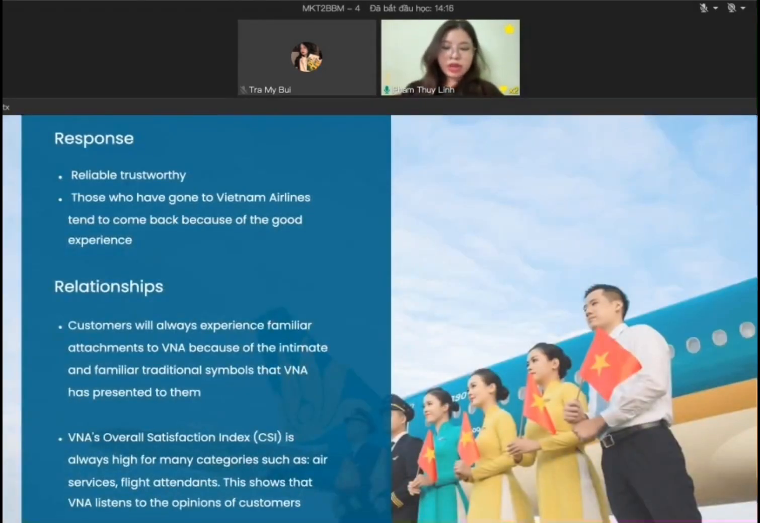Customers genuinely rate Vietnam Airlines as a reliable, trustworthy airline. Those who have flown with Vietnam Airlines tend to come back because of the good experience. Vietnam Airlines' overall satisfaction index is always high for many categories such as air service and flight attendants. All these factors contribute to the relationship between Vietnam Airlines and customers. This also shows that Vietnam Airlines listens to the opinion of customers.